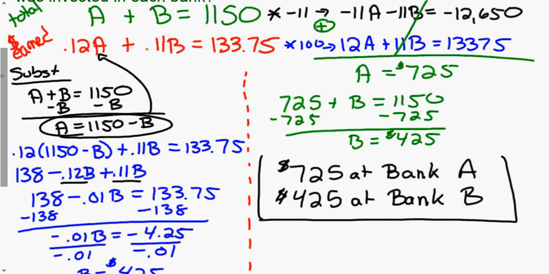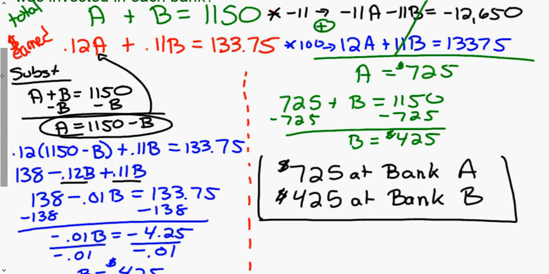So the elimination I did here on the right side. So as I mentioned before I paused, since I had decimals, I'm like, I don't want to deal with decimals. So I multiplied everything by 100. Why 100? Because I have two numbers after the decimal place. If I only had one, I would multiply by 10. If I had 3, I would multiply by 1,000. So for each digit that there is behind the decimal place is another power of 10. So 10, 100, 1,000 that we're going to multiply by.